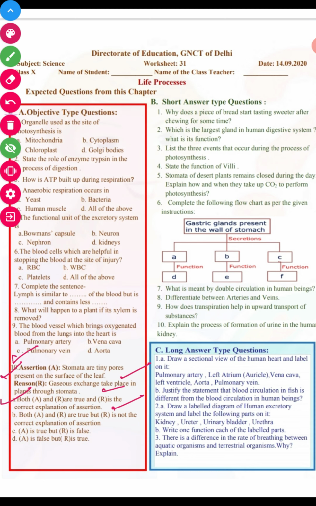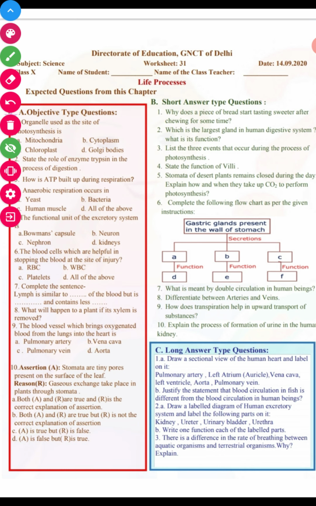Now in part B we have short answer type questions. First, why does a piece of bread start tasting sweeter after chewing sometimes? Okay, student, in our mouth, when the process of chewing starts, the enzyme called salivary amylase is released, which gets mixed with the food. Bread contains carbohydrate, and it gets converted into disaccharides, and disaccharides are sweet sugars.